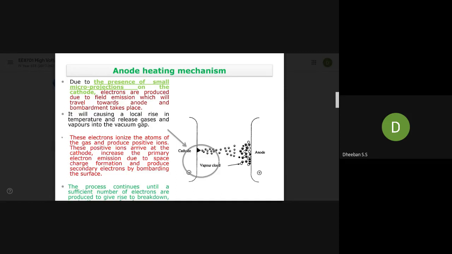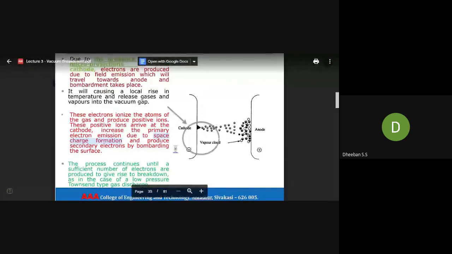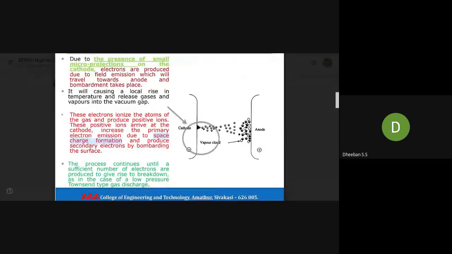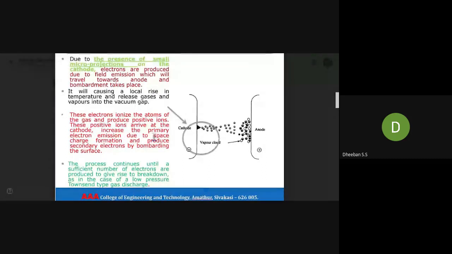So what is space charge? You can just Google it and see, and you might get the answer. If I go into this topic of space charge, it will be very elaborate to explain, so otherwise I will give a separate topic regarding this. But you have to know space charge is generally a particular amount of charge which gets accumulated within an area, and it produces secondary electrons by bombarding the surface.